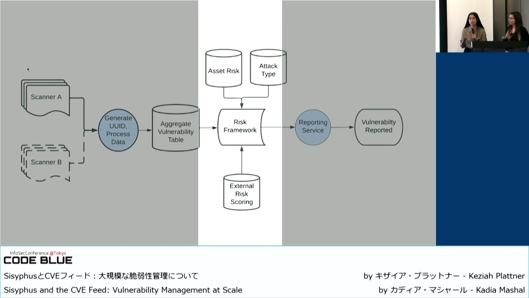A great example here to share with you. Imagine it this way. You have a vulnerability in a sandbox account, in an isolated developer account, and you have a vulnerability in your production environment. You should not prioritize the sandbox account vulnerability the same way you prioritize your vulnerability in the production environment. You should adjust the risk based on the asset, using the metadata you have shared info about.